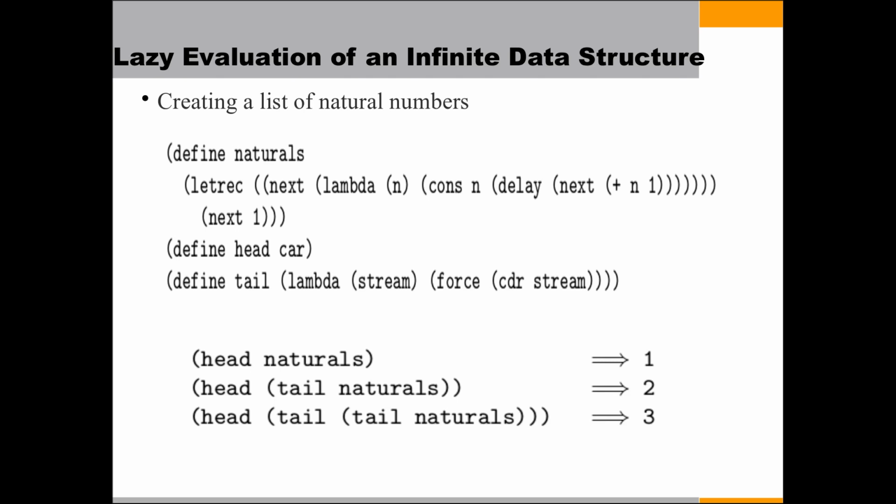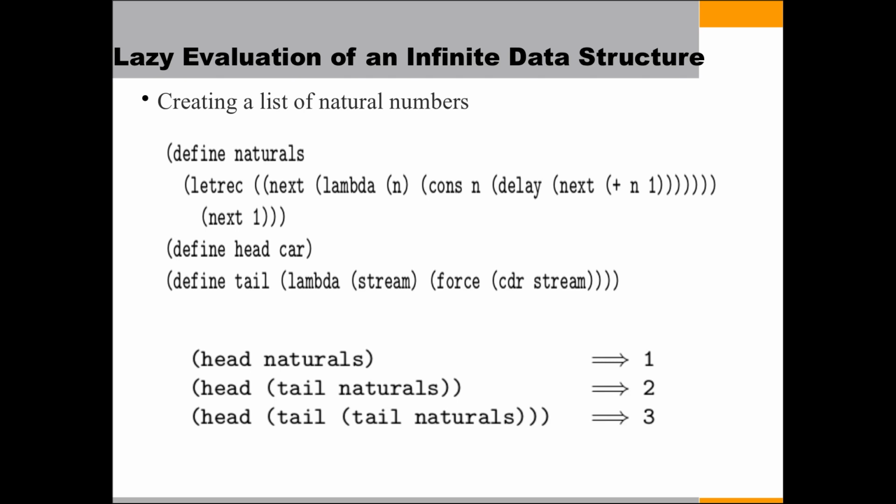Here cons is thought of as a concatenation operator, and CAR returns the head of a list, and CDR returns everything but the head. A stream is an infinite list, and by these definitions we can access as many natural numbers as we want by using the second examples, that is, head of naturals, head of tail of naturals.